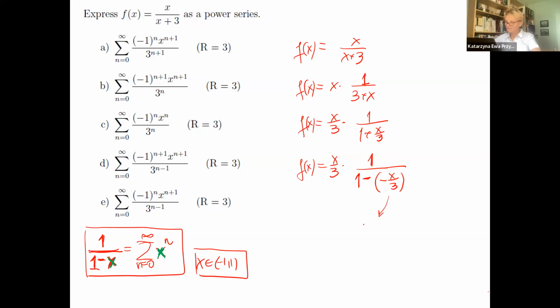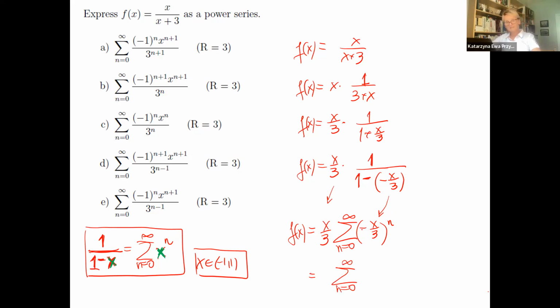I can basically copy this to the power of n, and that's the formula. But I still have to keep this because it was part of the function. Now let's combine everything nicely.